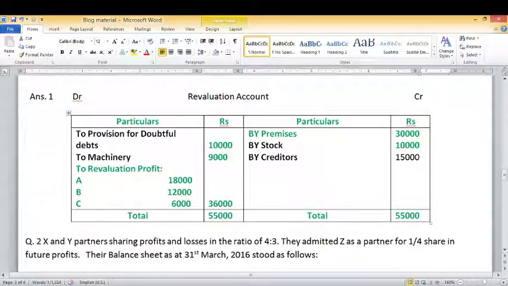Now we will close our revaluation account, and when we are closing, we can see that our credit side is more than our debit side. And how much is this more than? It is more than by 36,000. So this 36,000 is what? It is our revaluation profit, and it will be distributed amongst which partner? Old partner in their old profit sharing ratio. The distribution will be done in their old ratio.